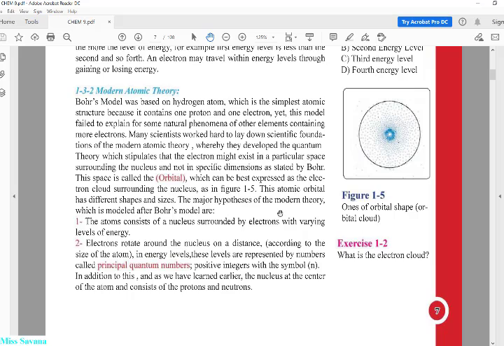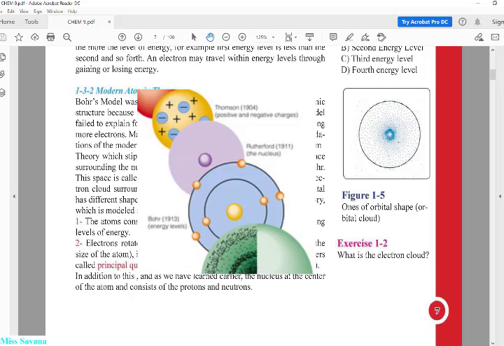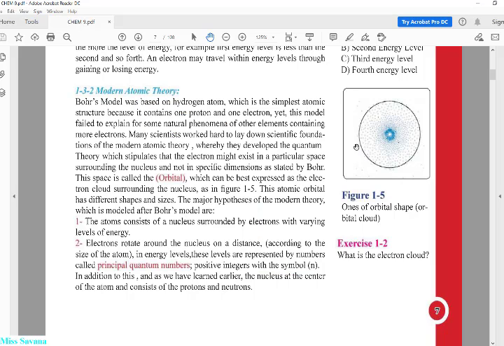So after that we have something called the modern atomic theory. Let me first define the modern theory. What is the definition of modern atomic theory? The electron might exist in a particular space surrounding the nucleus and not in a specified dimension, as stated by Bohr. This is the modern atomic theory.